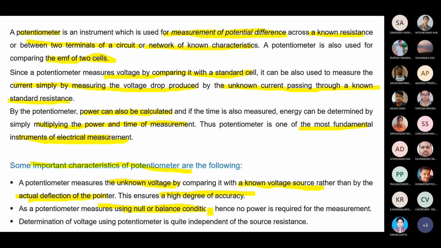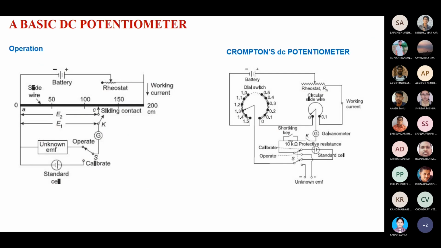I am telling you that this works under null or balance conditions, hence no power is required for that measurement. Determining the voltage using the potentiometer is quite independent of the source resistance. Now I am just taking one example, so all of you can easily understand how the potentiometer works.